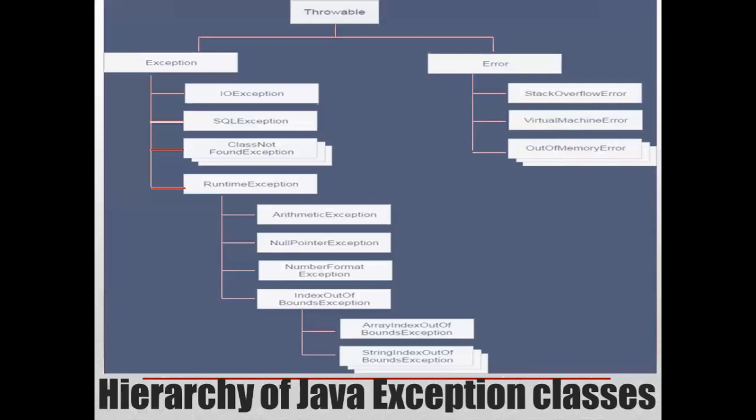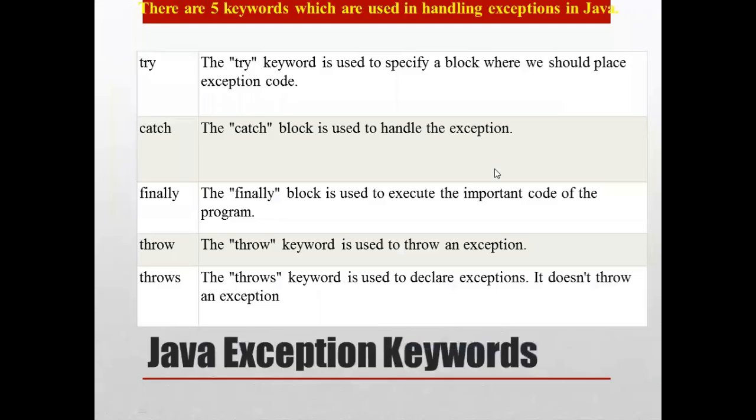Next, let's see what are all the keywords which are used in handling exceptions in Java. There are basically five keywords: try, catch, finally, throw, and throws. Let's see the meaning or the task done by these keywords.